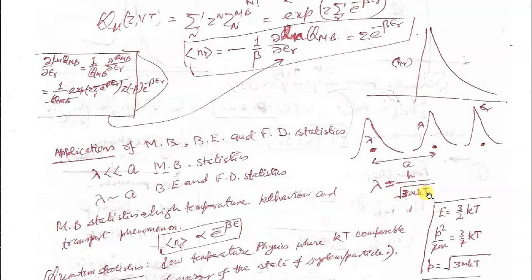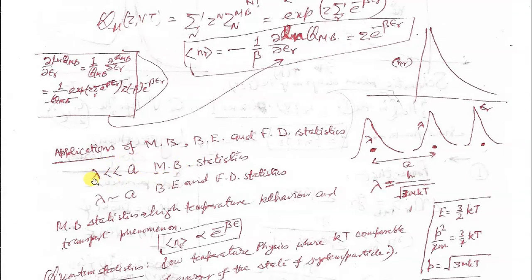So this energy you can write in this manner. From there you can get the momentum of the particle, and h upon p is nothing but the de Broglie wavelength of the particle. So this de Broglie wave is confined to the particle position. This is the interparticle separation. So this wave is confined to this particle, and the separation is very large in comparison to the de Broglie wavelength of the particle. So in that situation you are in the